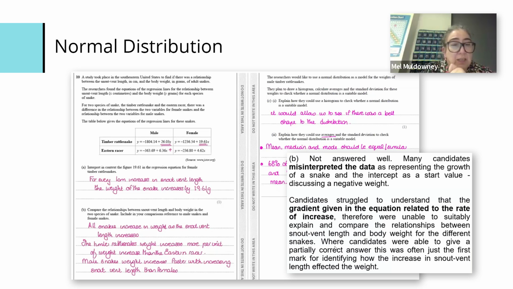And part B of this wasn't answered well. Again, they were struggling to relate it to the equation. So what do we need to do about that? I think when you see some of the examiners' comments, it is talking about practice and reviewing and learning. So there's some things that students need to learn because it's obvious they didn't know it.